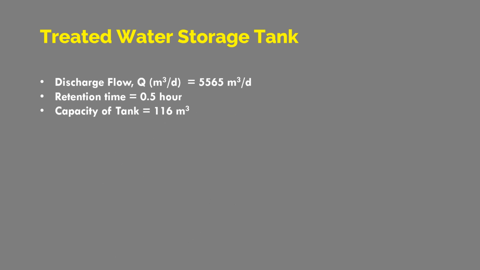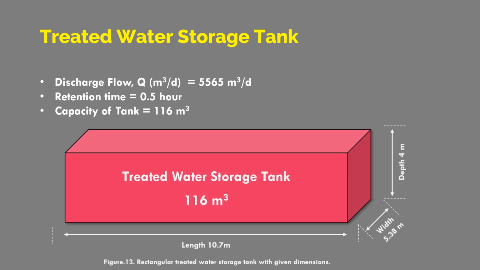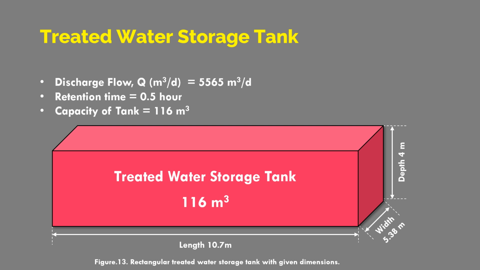So here is the design of the treated water storage reservoir. You can see here the flow rate and the same retention time. Here I selected 0.5 meter. Its capacity is about 116 meter cube. Depth is about 4 meter. Width is about 5.38 meter, and the length is about 10.7 meter.